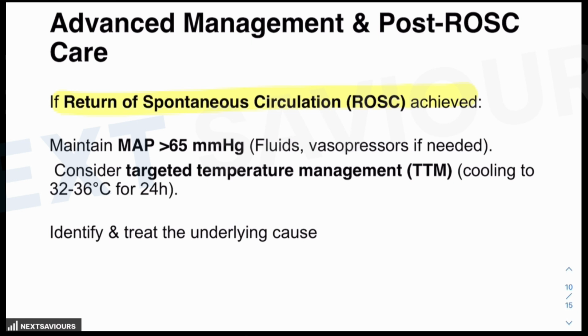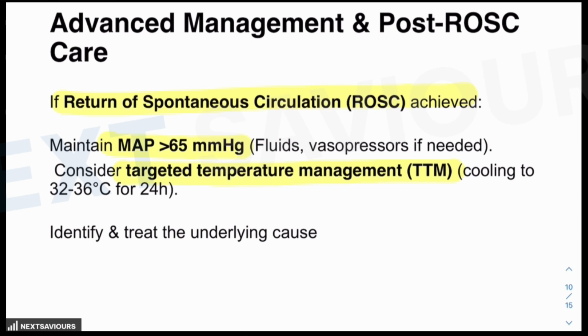The aim is to maintain the mean arterial pressure of more than 65 millimeters of Hg, either through fluids or through noradrenaline, that means a vasopressor, if at all required, and consider targeted temperature management, meaning cooling to 32 to 36 degrees centigrade for 24 hours. Also very important is to identify and treat the underlying causes.